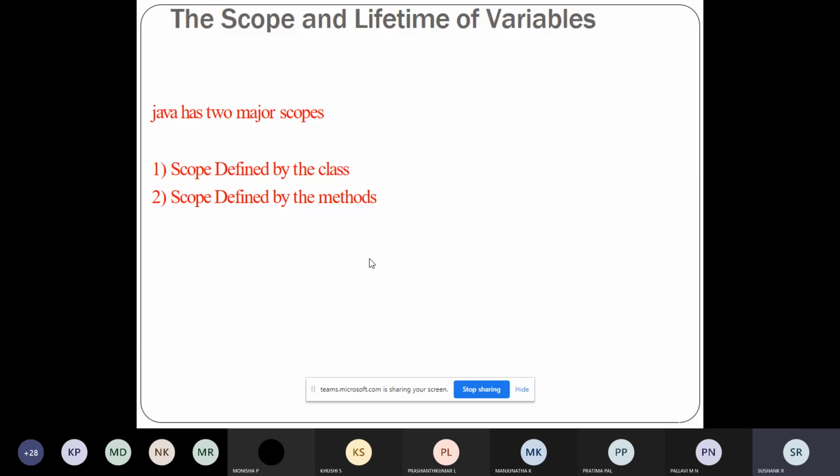For example, a trivial example: there is a function called add, and I'm declaring a variable called c. The scope of this variable c is within this function add. The opening curly brace tells us the beginning of the block, and the ending curly brace symbolizes the end of the block. So a block defines the scope.